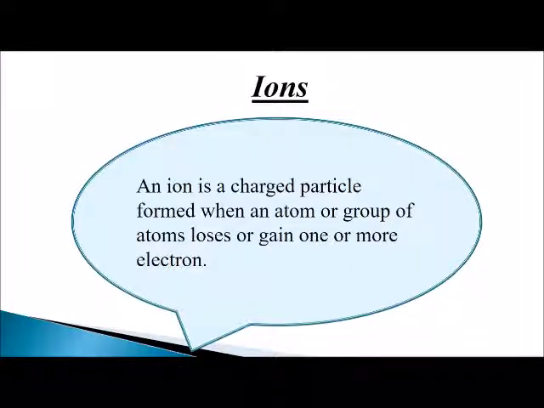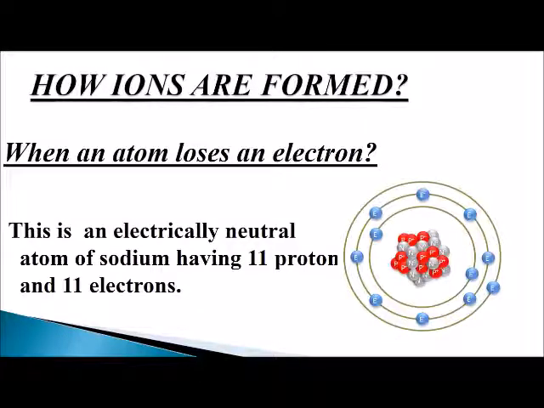Now we will see what an ion is. An ion is a charged particle that is formed when an atom or group of atoms loses or gains one or more electrons. It means that an ion is a charged particle and it has a charge on it, and it is formed when an electrically neutral atom loses or gains electrons. We will be seeing how these ions are formed.